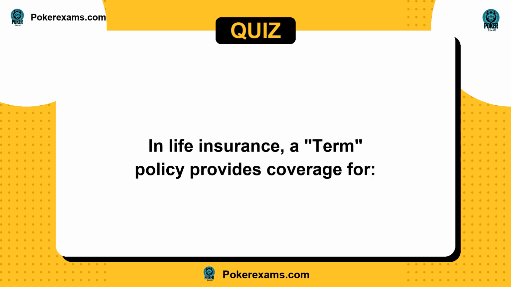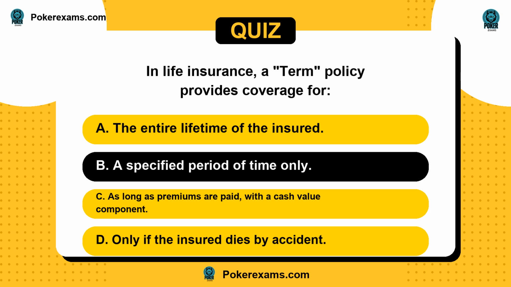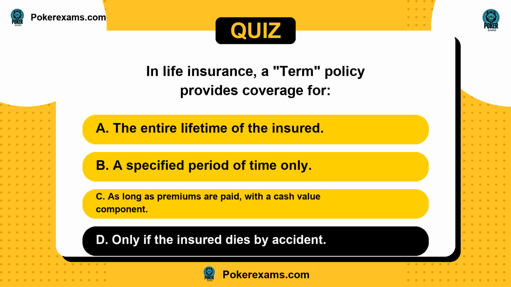Next question. In life insurance, a term policy provides coverage for: is it A, the entire lifetime of the insured? Or B, a specified period of time only? C, as long as premiums are paid, with a cash value component? Or D, only if the insured dies by accident?